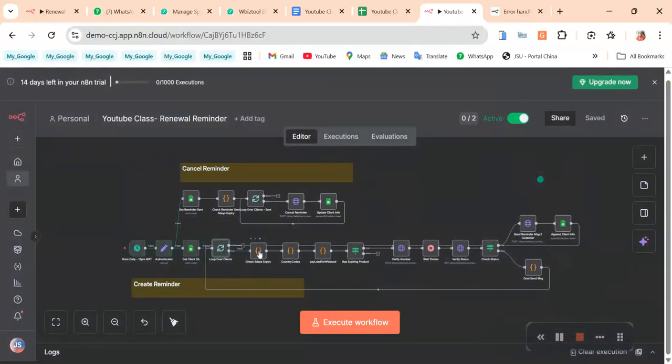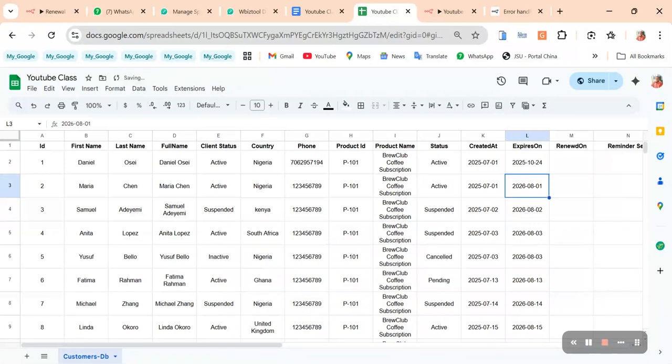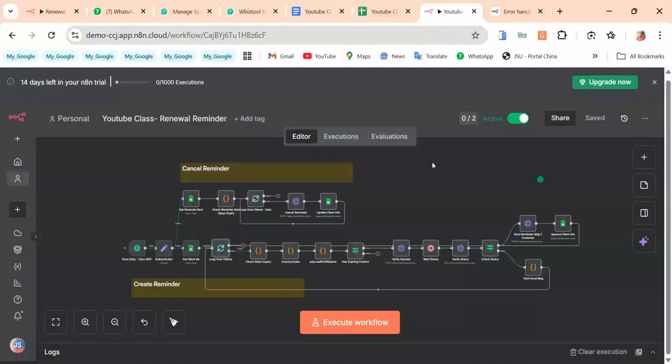So the next thing is we want to check 5 days expiry. So for my case, I'm looking at when they buy the product, they have 5 days for the product to expire. So today is 19th October. So let's say 23rd of October. That is 4 days, so their product has more. Let's make it 24th. It's going to expire on the 24th. So they're going to check that.